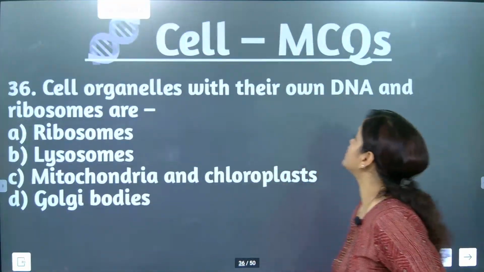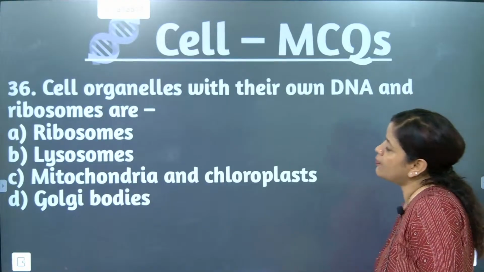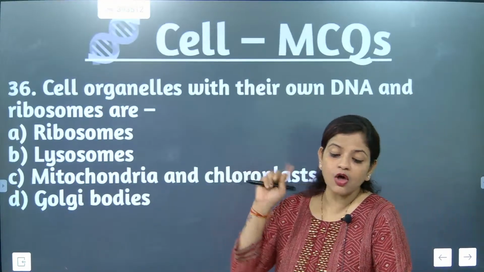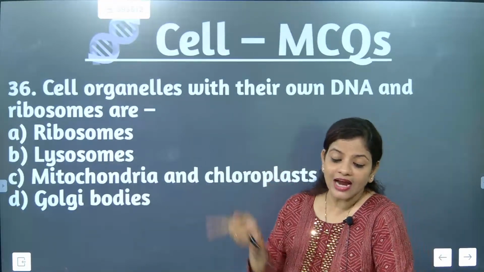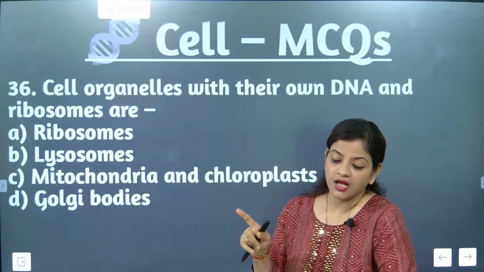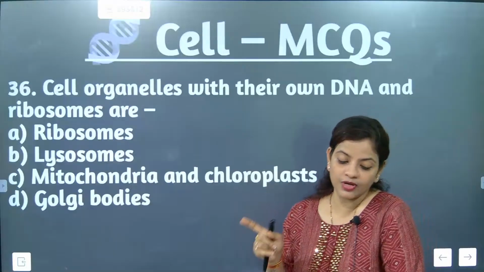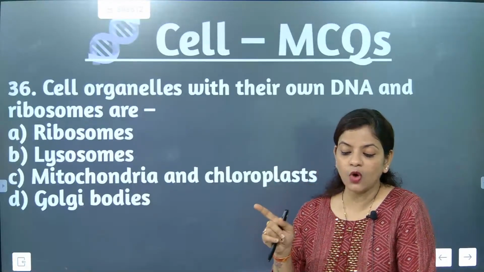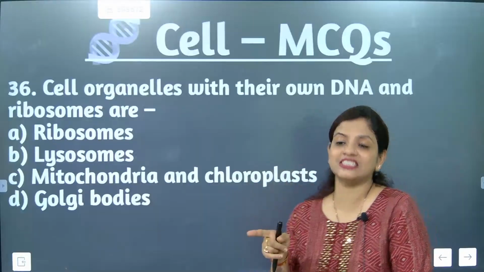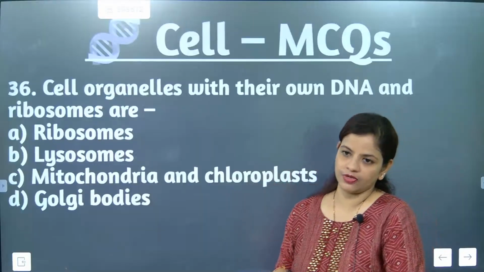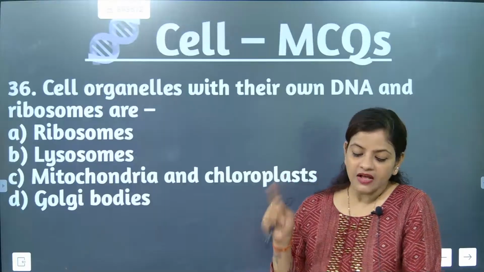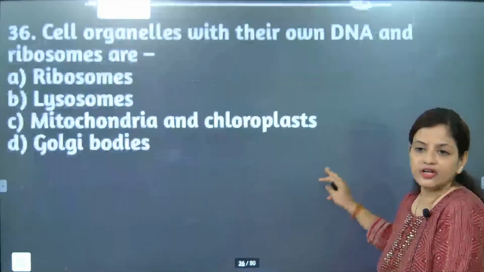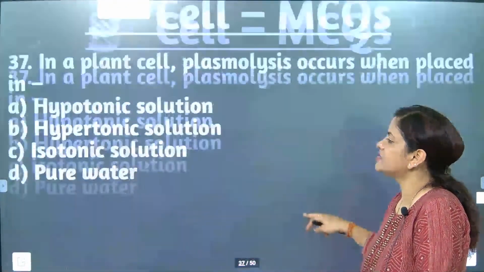Now, cell organelles with their own DNA and ribosomes are. This is the most important part. Those cell organelles which have their own DNA are also called semi-autonomous. They are mitochondria and chloroplast. Chloroplast is a part of plastids. So plastids are semi-autonomous. They have their own ribosomes and their own DNA. I hope you have understood. This is the answer. Now go for this one.